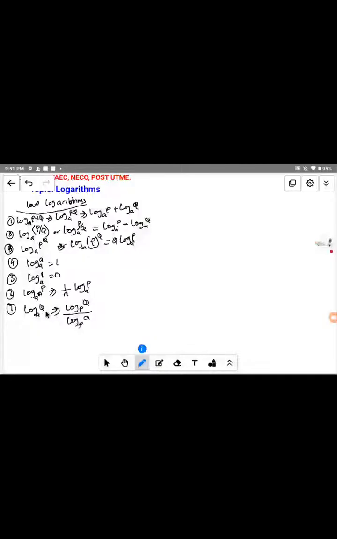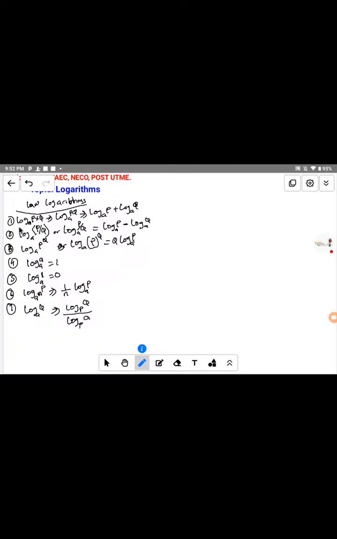This is called changing of base. Okay, these are the most important laws of logarithm. You should take note if you are dealing with logarithm. This is also very important, and you should also take note.